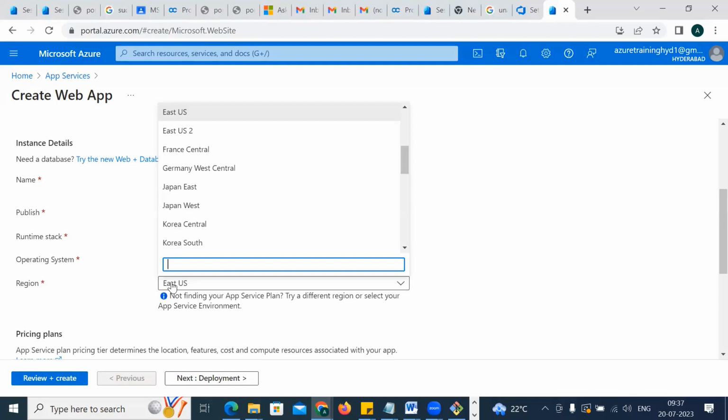So that's why, understand, the region is the place where your code, your application will be hosted, that server. That is something called a data center, guys. We have around 200 plus data centers.